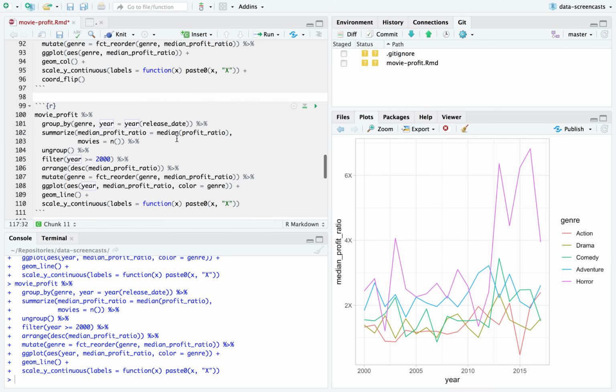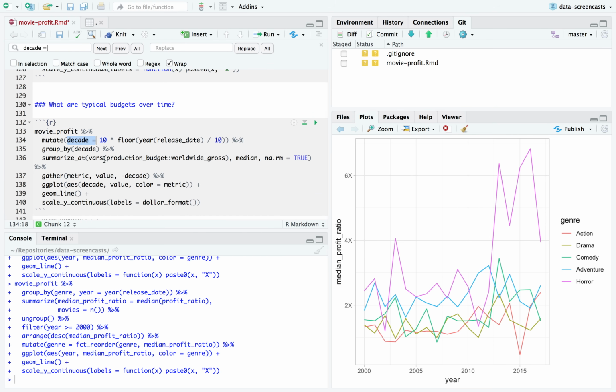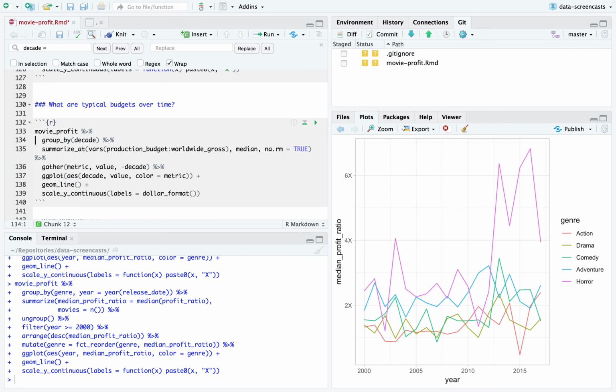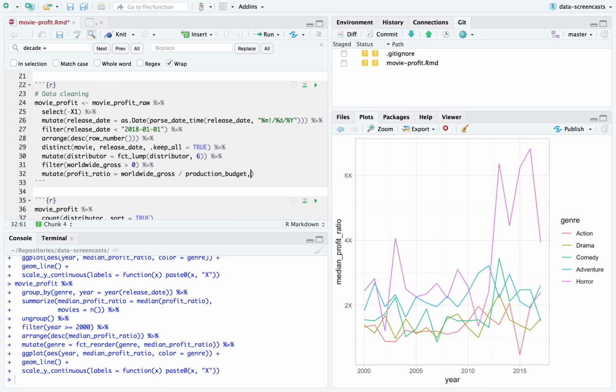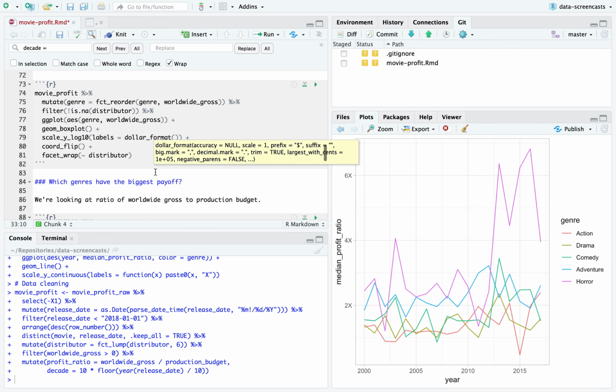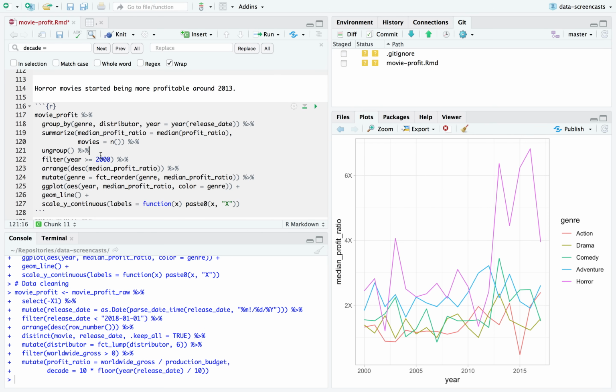So I'm going to promote my earlier decade analysis. Where did I say decade equals? I'm going to grab this code. I'm going to put it into my original mutate. I can ensure that I always have decade when I want it. And I'm now going to group in this data set by genre, distributor, and decade.